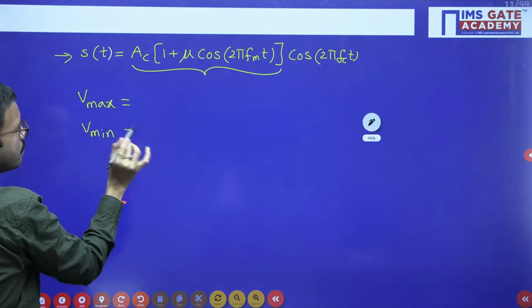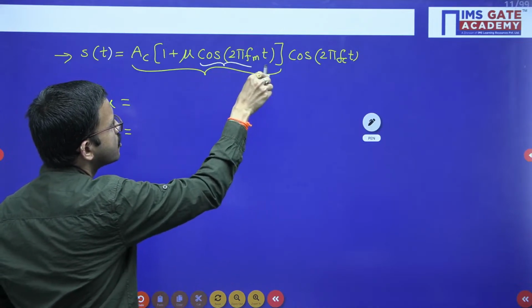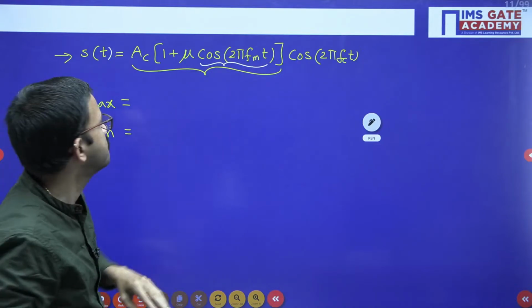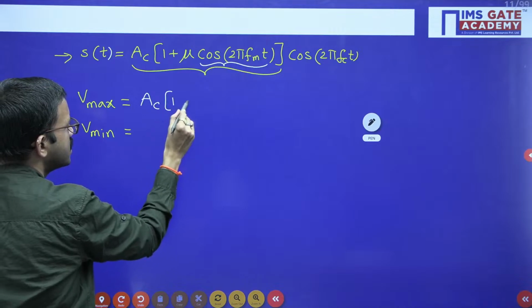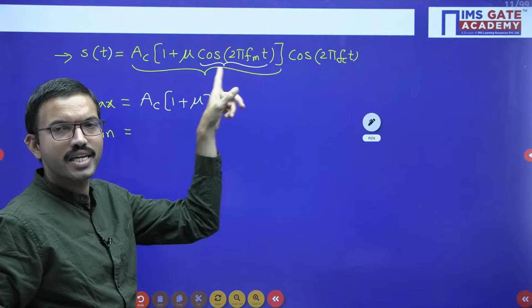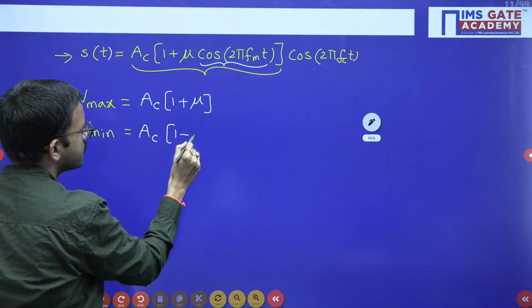How? By considering the cos term maximum, which is plus 1, you will get AC into 1 plus mu. Similarly, when you consider the cos term minimum value, that is minus 1, you will get AC into 1 minus mu.